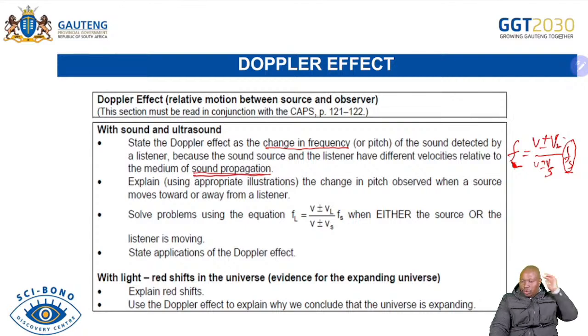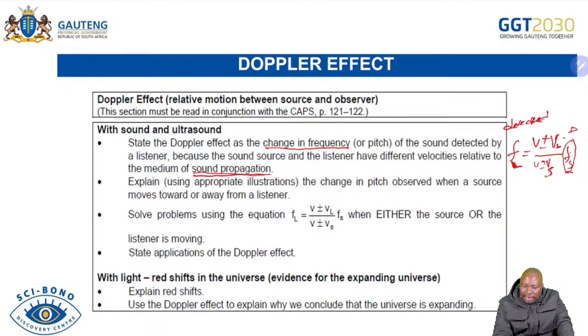So it's important that you see that it always starts here to say it is the change in frequency of sound of the source detected by the listener. This one is detected by the listener.